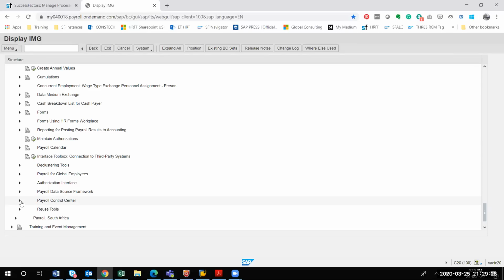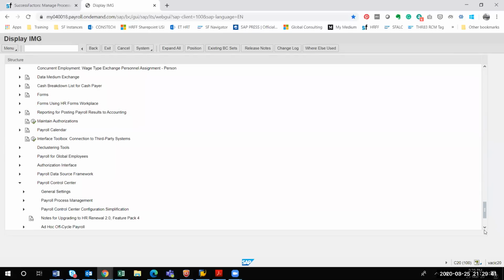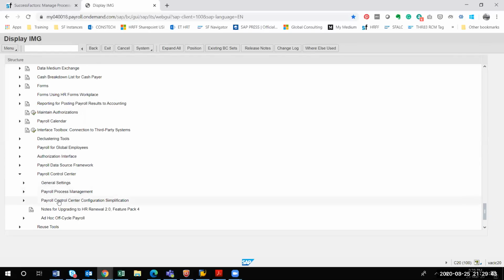So for the payroll control center, all the essential configuration I have done, and I have also tested mostly. I've not run the payroll, but whatever my expectation was up to that point is appearing. So from here I did the configuration. There are two ways: payroll process management, and payroll control center configuration simplification. All the configuration is to be done here only, in the Payroll Control Center PCC configuration simplification.